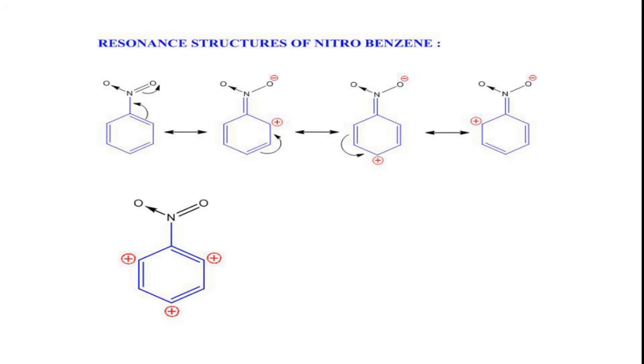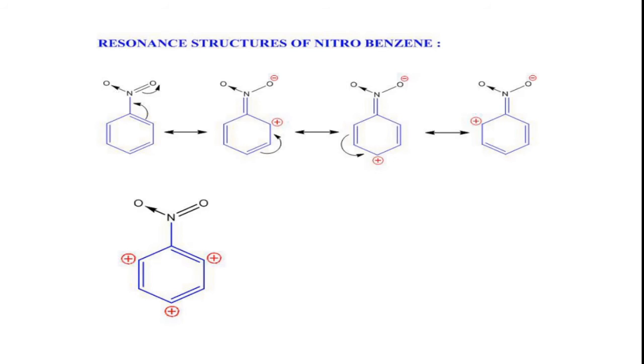So you can see there is a development of positive charge on the ortho and para positions, whereas there is somewhat more electron density at the meta positions.